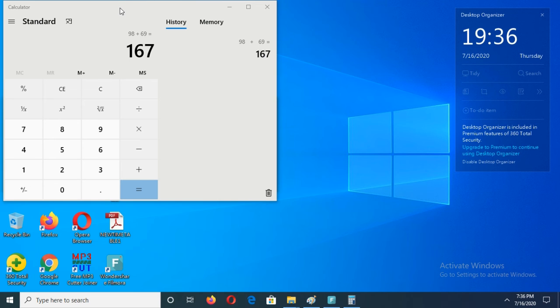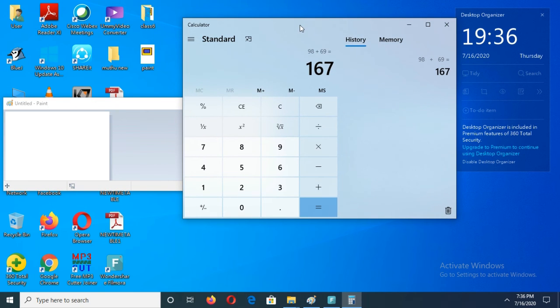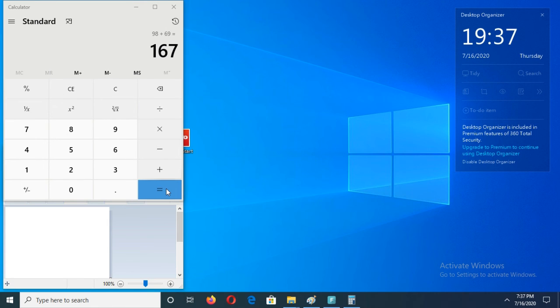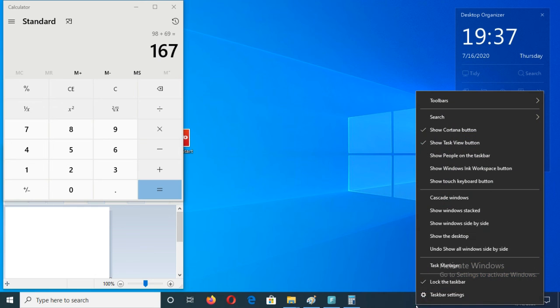Okay, and the second option, stacked, is like this. That means at the same time you can see the first one, and behind it we can see the next one. Stacked means like this one. Side by side means it will come first and then beside it. If more options are there, we can see them side by side.